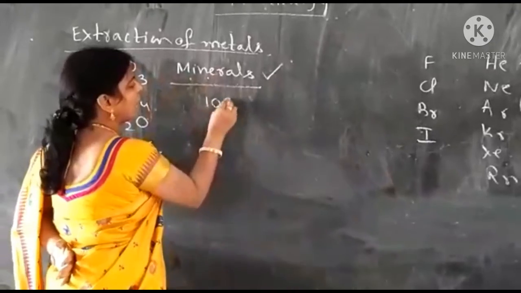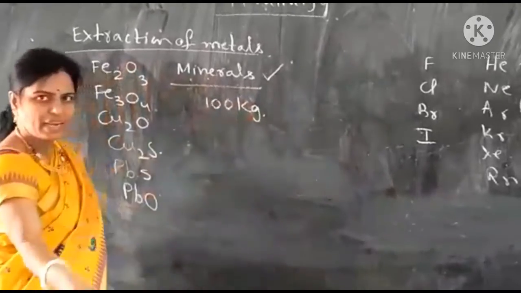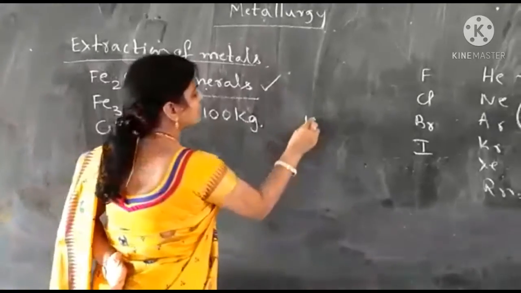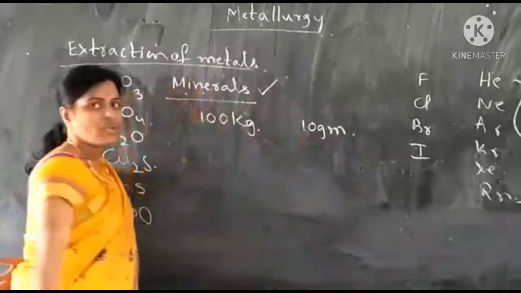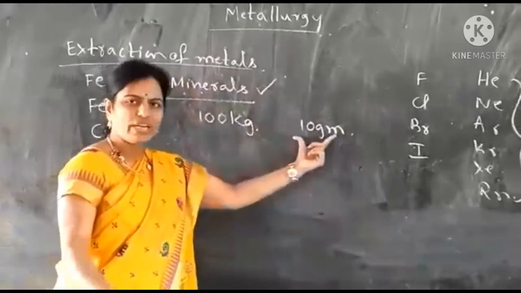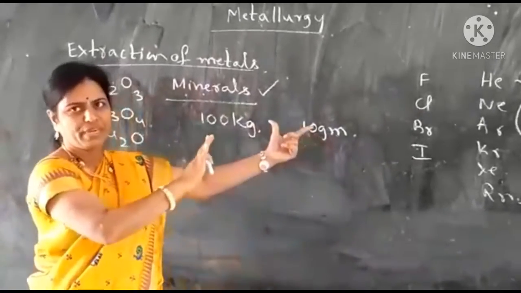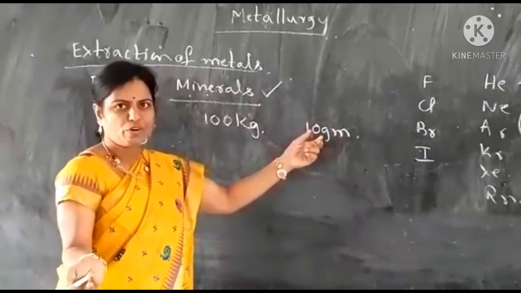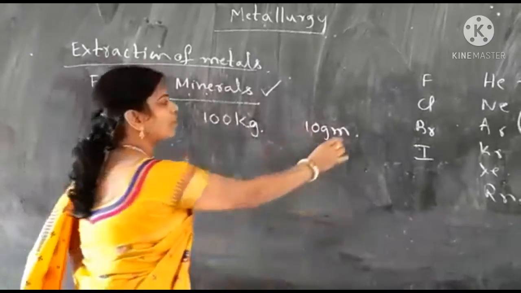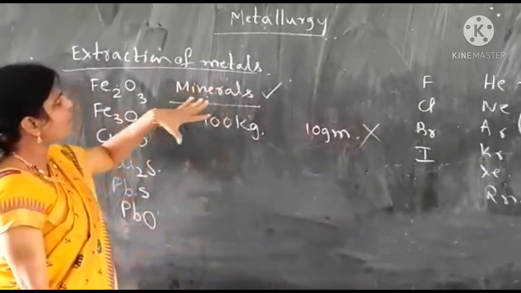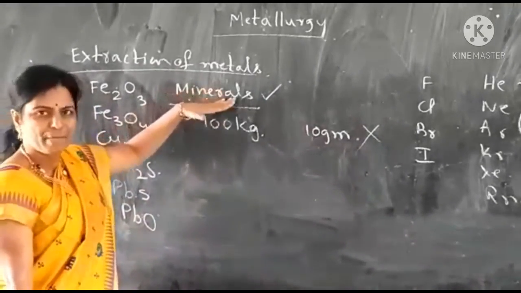Suppose you dig out 100 kgs of any mineral from Earth's crust, and from those 100 kgs you get just 10 grams of a metal. Is it profitable? Remaining all waste impurities. So by selling these 10 grams, you cannot make any profit. So this is not profitable. Then that compound form of metal is called just a mineral.